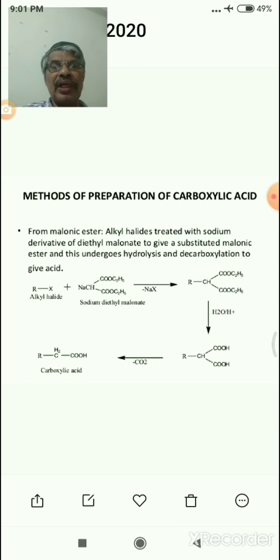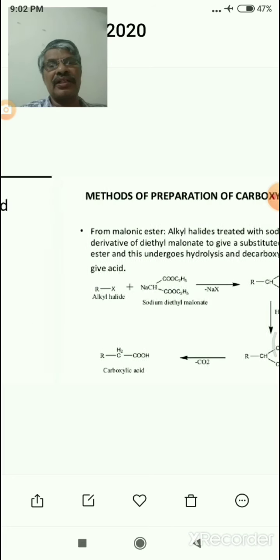Now another method, from malonic ester. Sodium malonic ester on reaction with alkyl halides forms alkyl malonic ester. Alkyl malonic ester on hydrolysis gives dicarboxylic acid. On heating, the final product is carboxylic acids. These are the methods of preparing carboxylic acids from malonic ester.